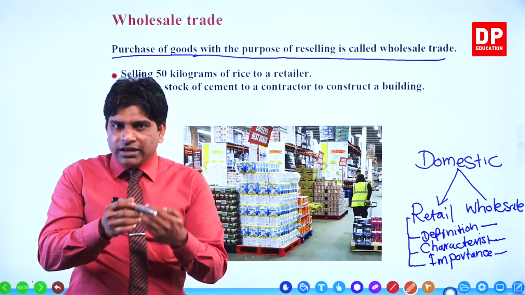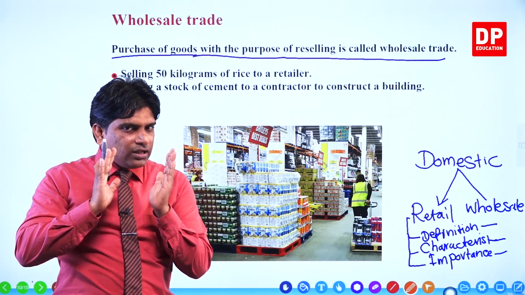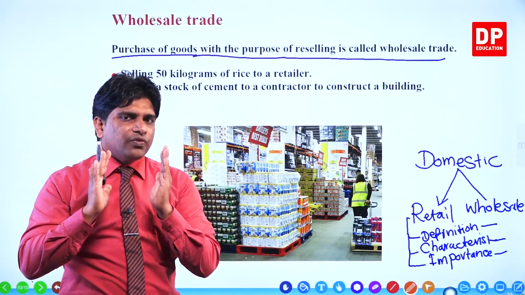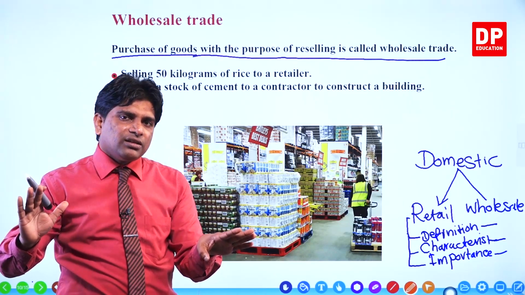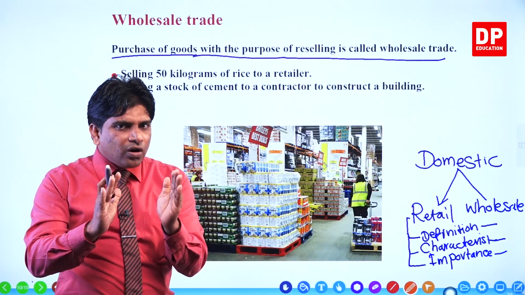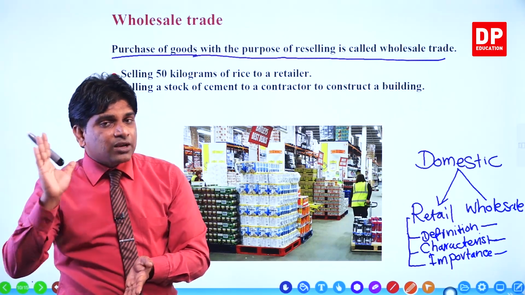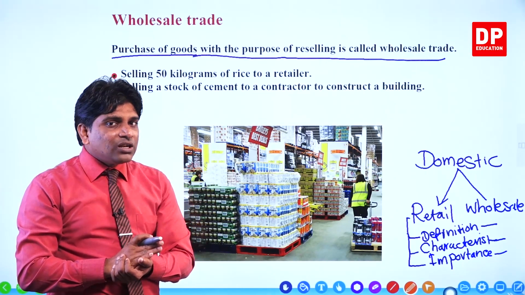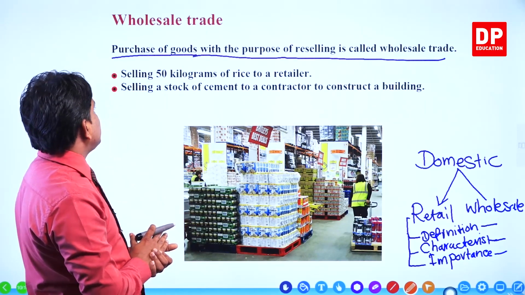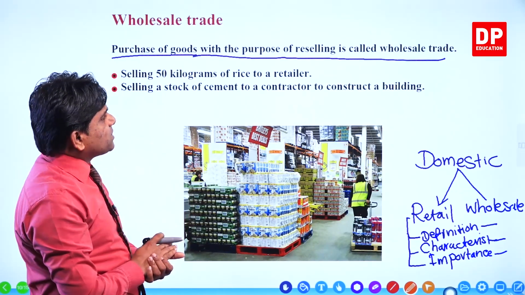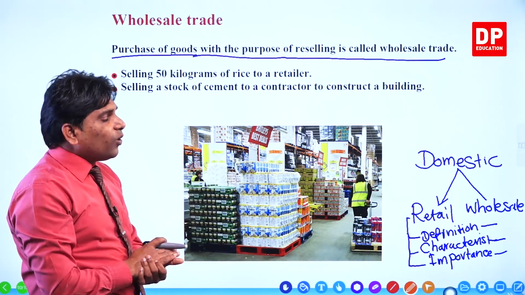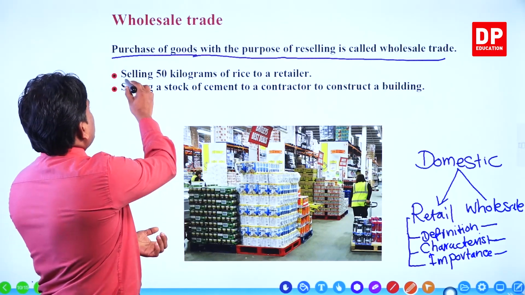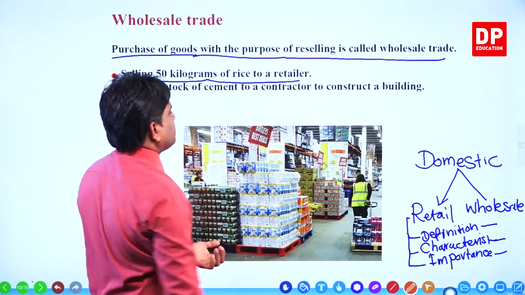When we define retail trade, we focus on what? Final consumption. Who sells goods for final consumption? It is retail. Who buys goods for resale purpose, not for final consumption? It is called wholesale trade. Now look at here again. Purchase of goods with the purpose of reselling is called wholesale trade. Then, selling 50 kilograms of rice to a retailer.